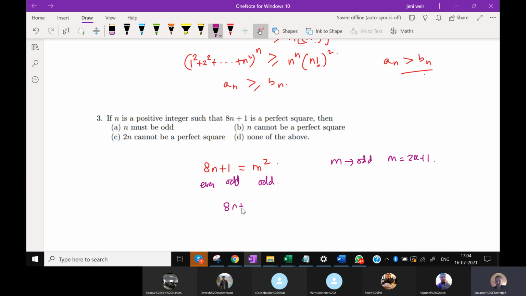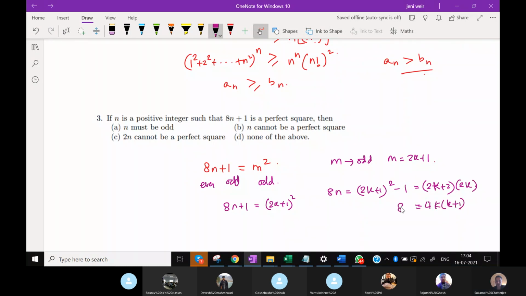So that means let m be equal to 2k plus 1. So therefore, 8n plus 1 equals 2k plus 1 whole square. That means 8n equals 2k plus 1 whole square minus 1, which is 2k plus 2 into 2k, which means this is equal to 4 into k into k plus 1. So that means 2n is equal to k into k plus 1. That means 2n is the product of two consecutive integers. So therefore, 2n cannot be a perfect square.